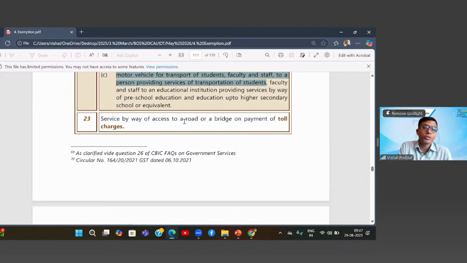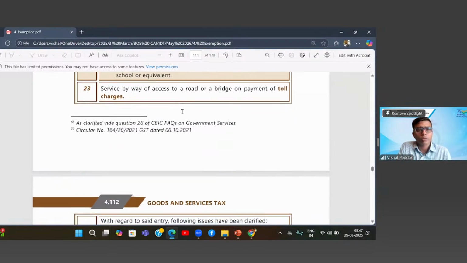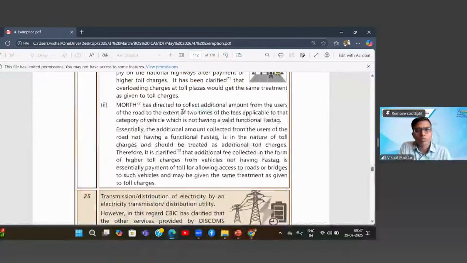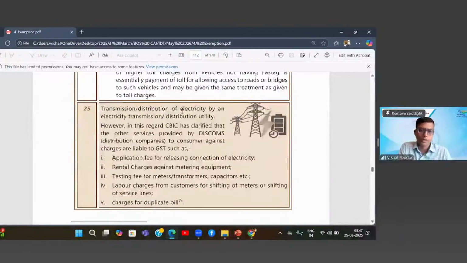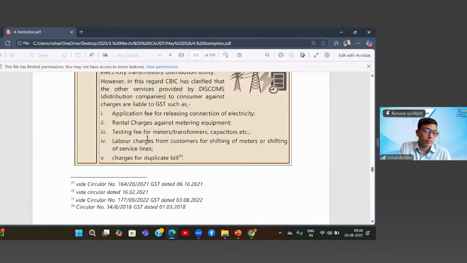Next, the toll charges that you pay on various toll highways, that is what is exempt. The toll charges have been made exempt. Then the electricity transmission and distribution service, which is charged by the electricity transmission or distribution utility. And these utilities are the utilities which are run by the state government. That is what is exempt.